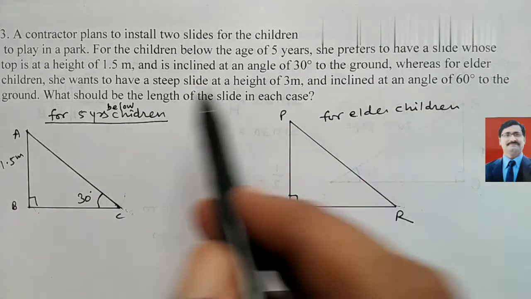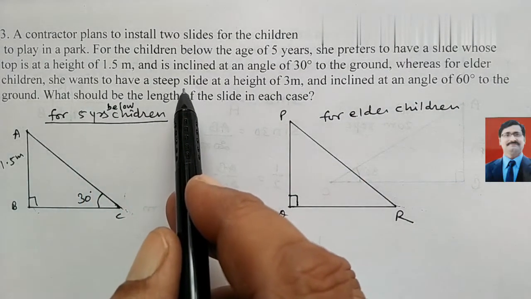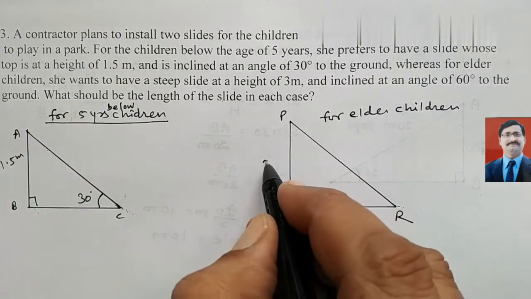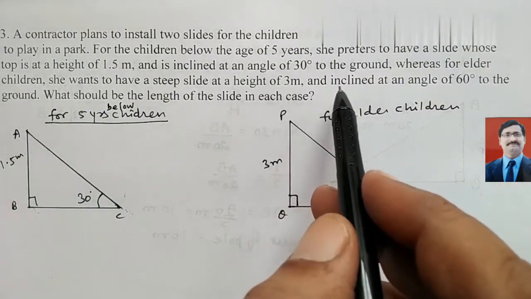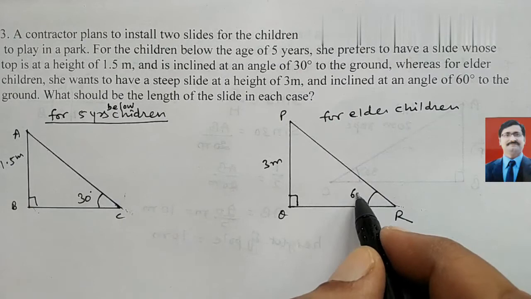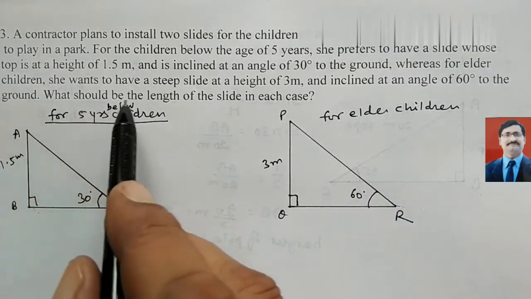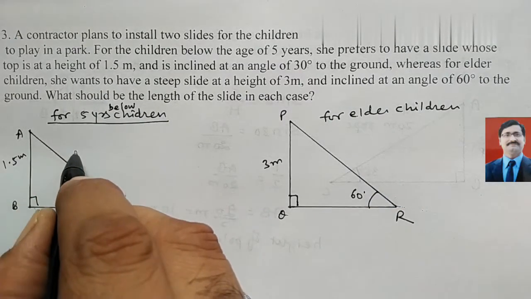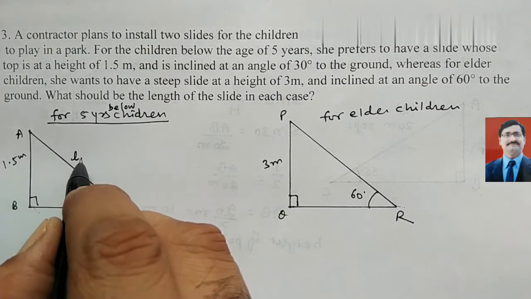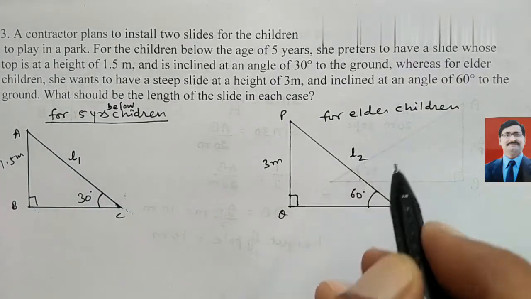Whereas for the elder children, she wants a steep slide at a height of 3 meter, inclined at 60 degree to the ground. What should be the length of the slide? Here we suppose this length is L1, and this length is L2.